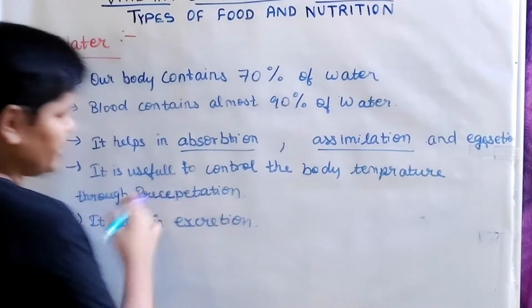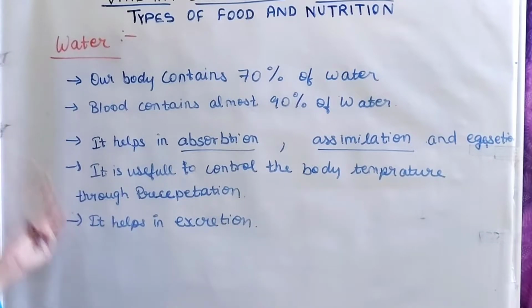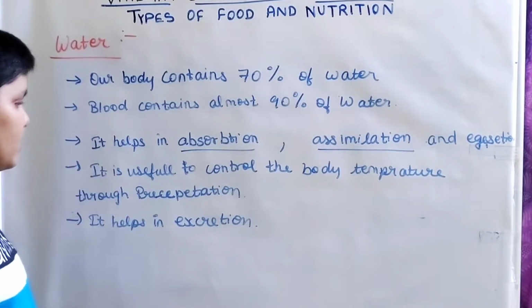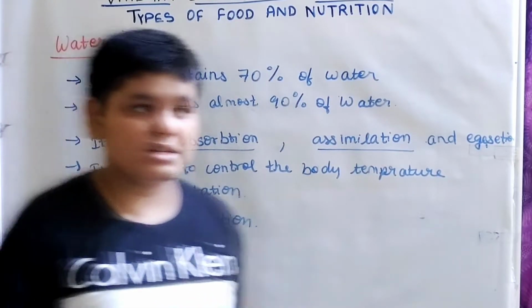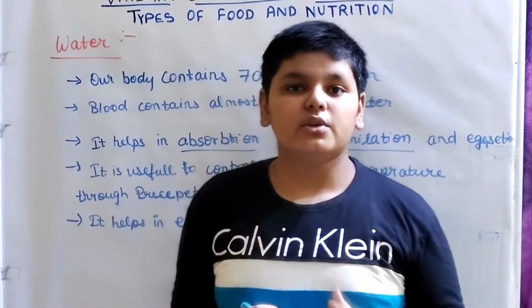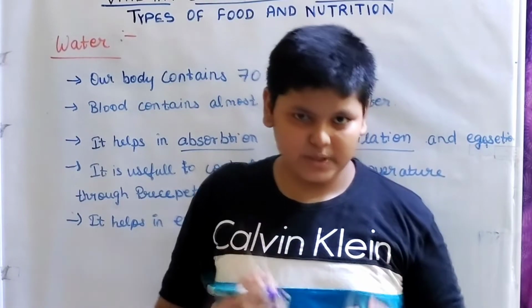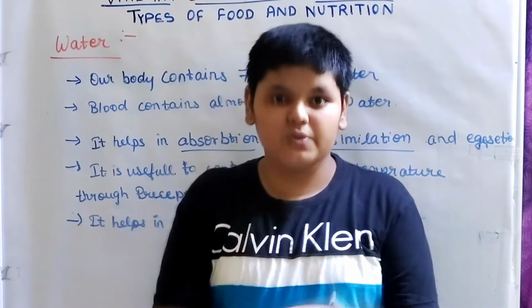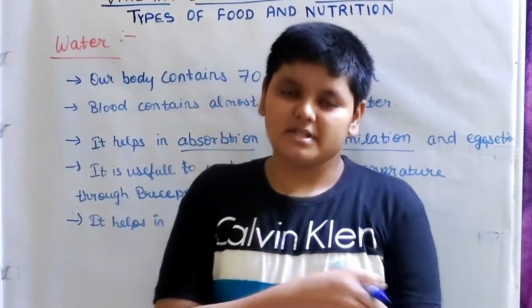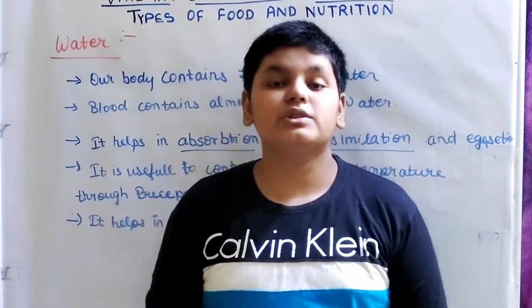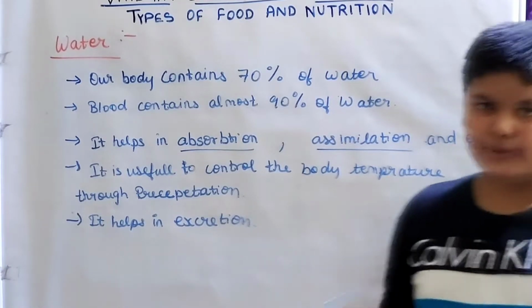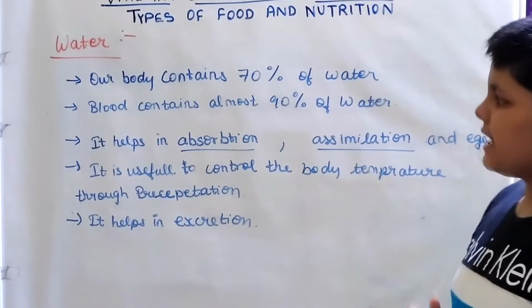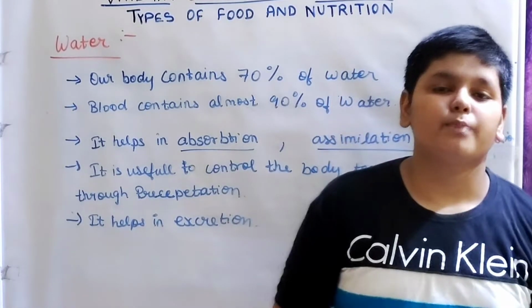It is useful to control the body temperature through perspiration, which is water lost from the body. For example, if your body is too heated, you continuously sweat, meaning water is lost from the body. The hot water evaporates into the air. Then it helps in excretion through urine. These are the main points about water.